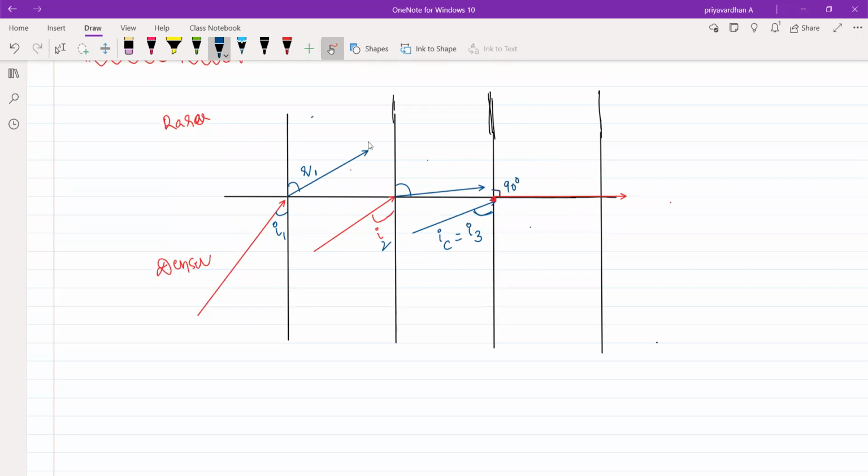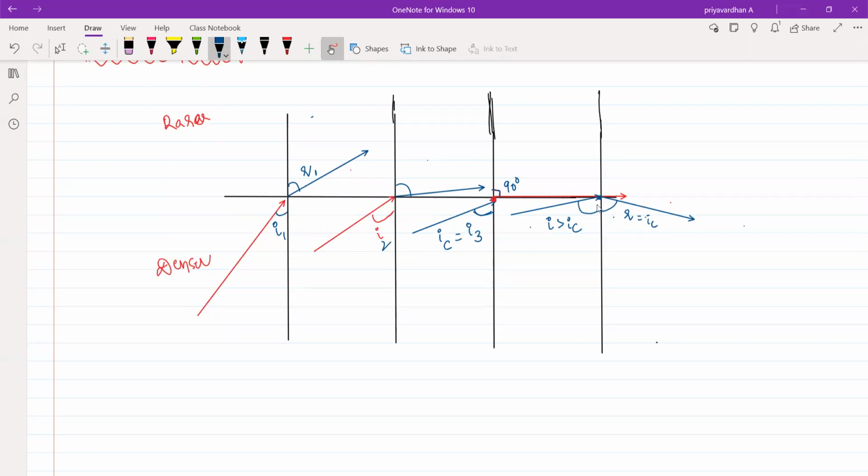Now if you increase the angle more than the critical angle, assume I'm increasing an angle which is more than the critical angle, so the given I must be greater than IC. Then what will happen? Instead of entering into the rarer medium, the light ray will be reflected within the same medium. And if it is reflecting, the incident angle IC will be equal to R. Same as reflection, the incident angle as well as the reflected angle must be the same.